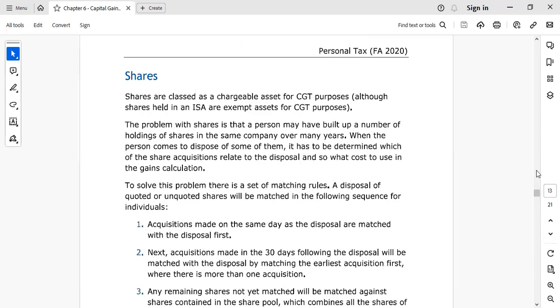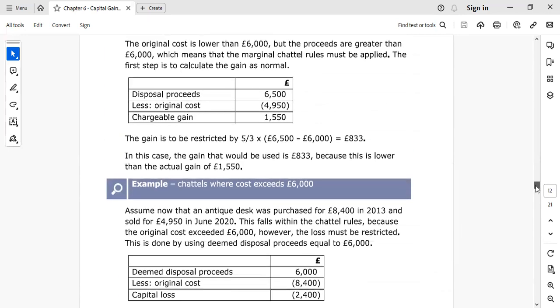This is the end of our lecture, and in the next lecture we will cover shares and bonus shares and rights shares, the pool stuff. So this is the end of our lecture.